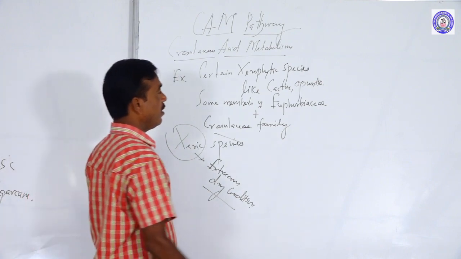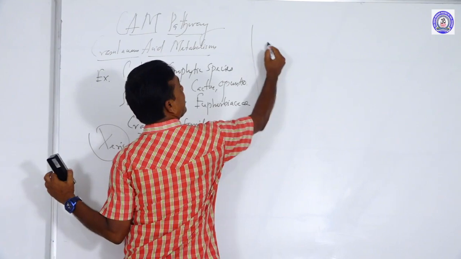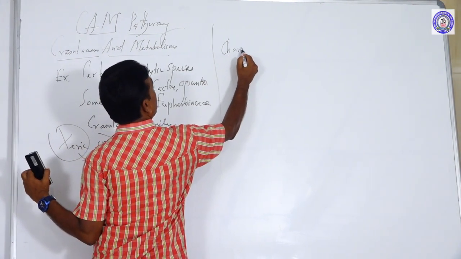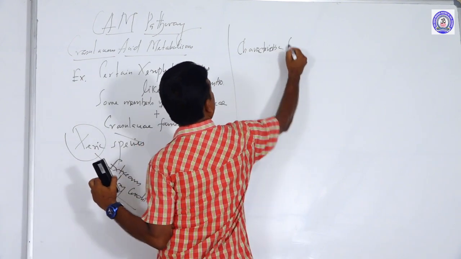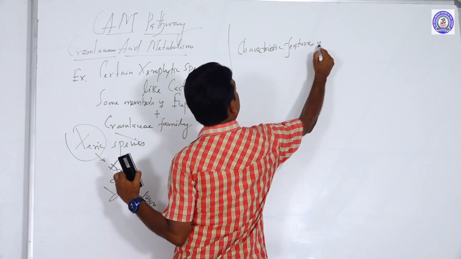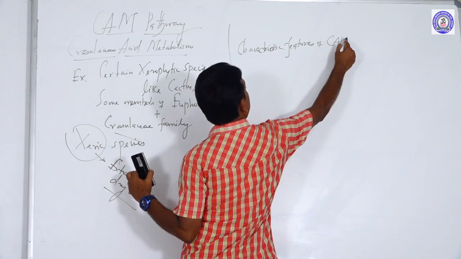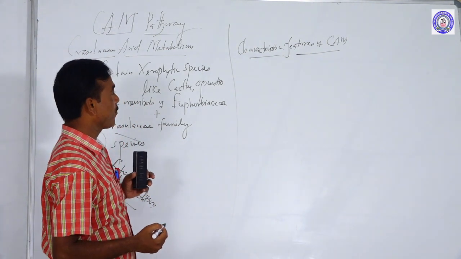Next, what are the characteristic features of the CAM cycle?